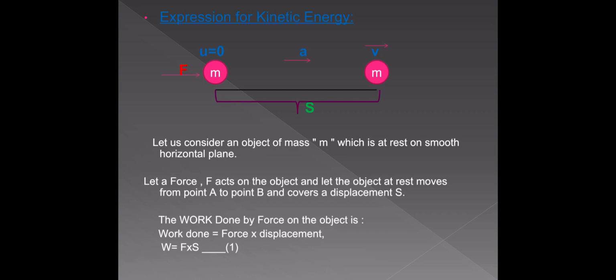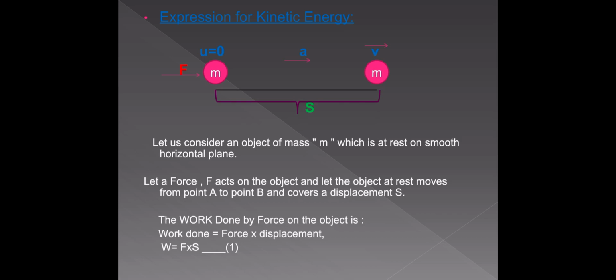So the amount of work done is equal to the amount of energy utilized, or the amount of work done is equal to the amount of energy gained. If we do some work on an object, the energy of the object increases to the same extent as the work.